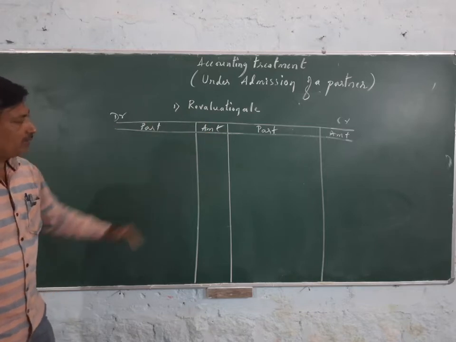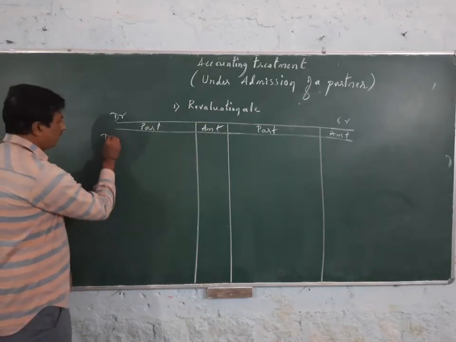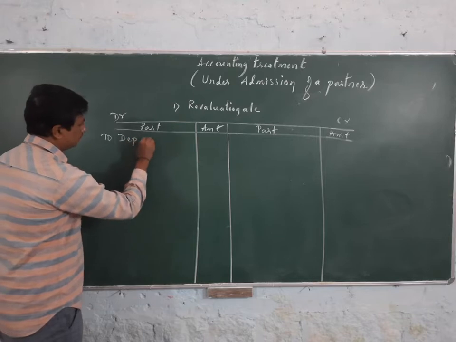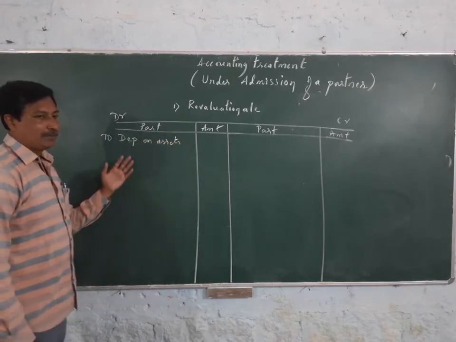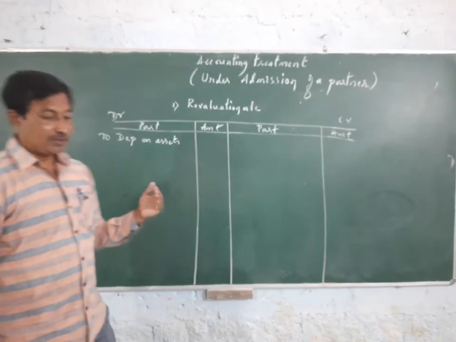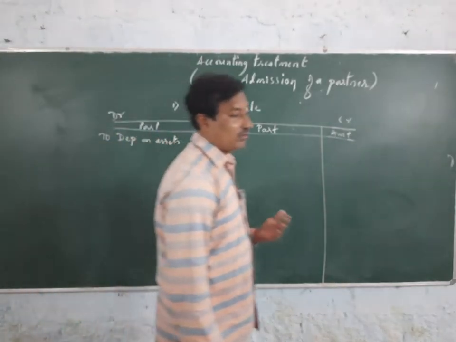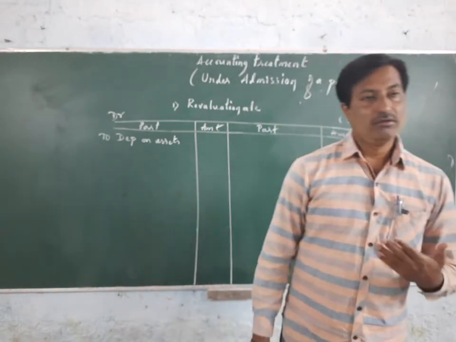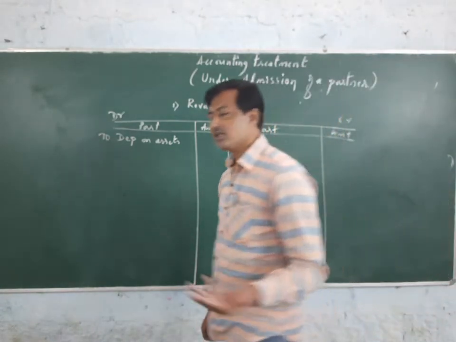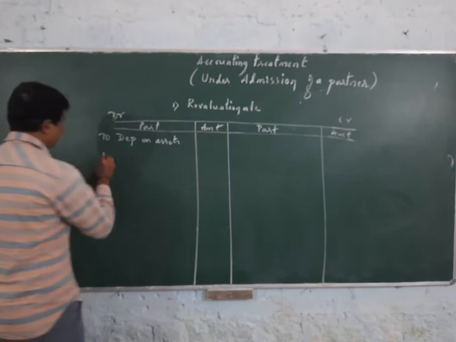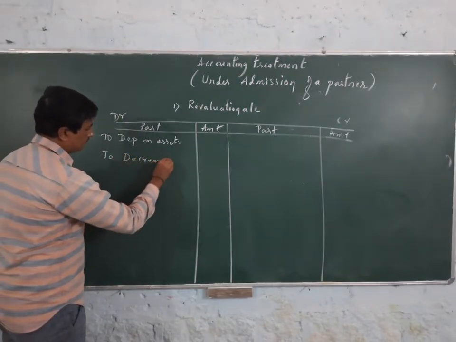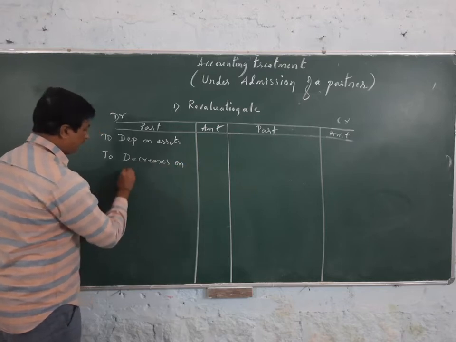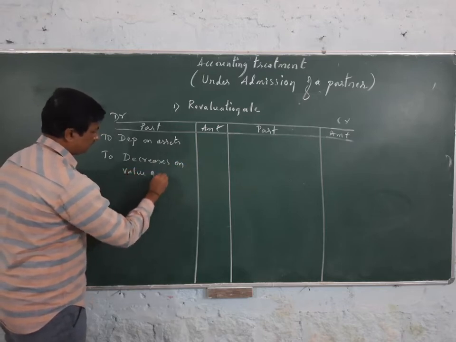Okay. The debit side records only depreciation on assets. For example, depreciation on plant, machinery, furniture, vehicles, or any decrease on the value of asset.